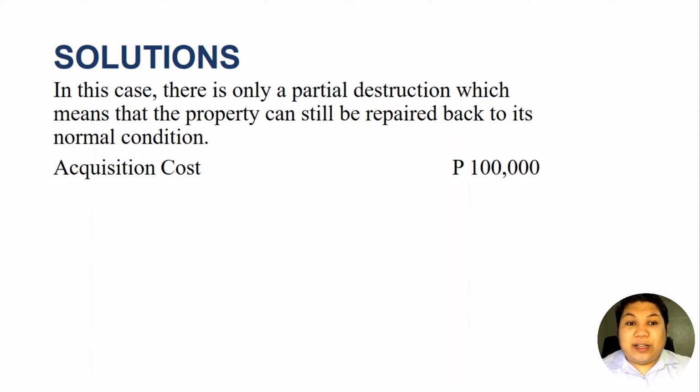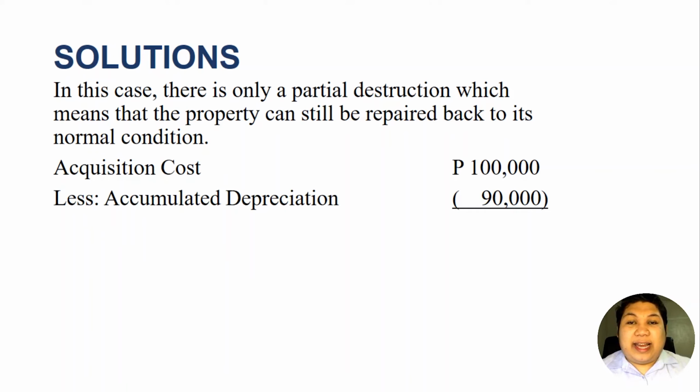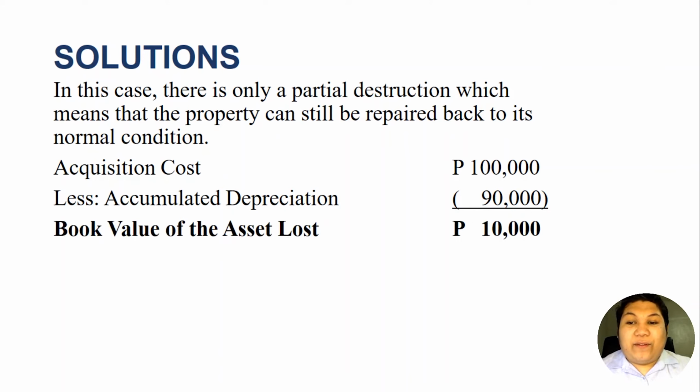The acquisition cost was 100,000, less accumulated depreciation, we have 90,000 pesos. So therefore, the book value of the asset lost was 10,000 pesos. This was the book value of the property before it was destroyed by casualty.